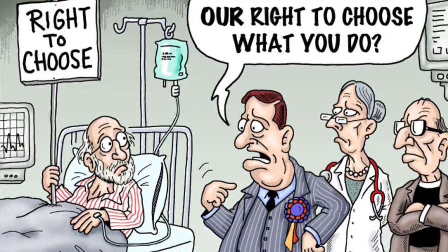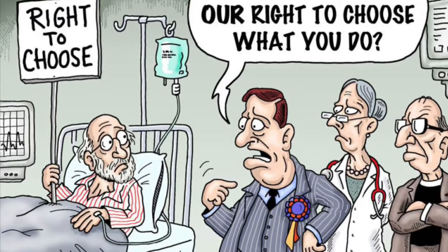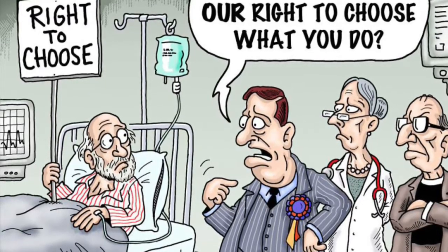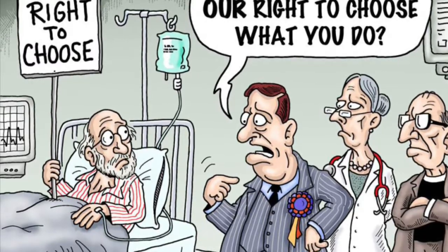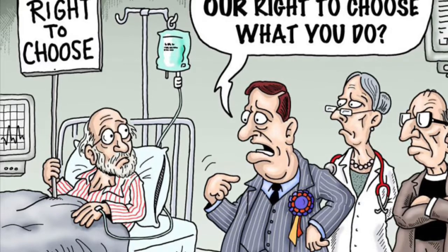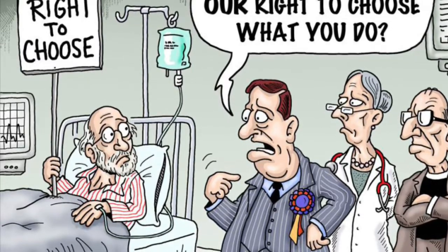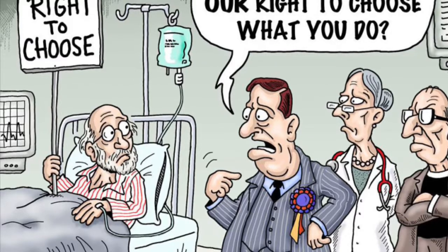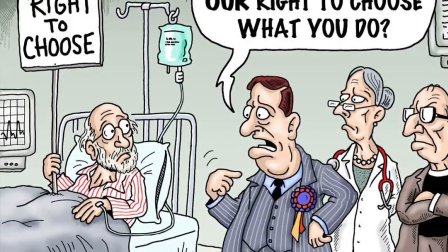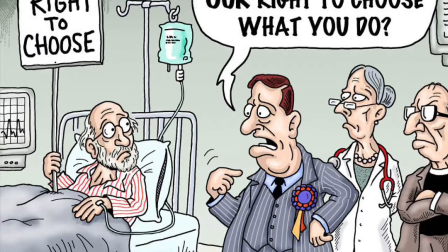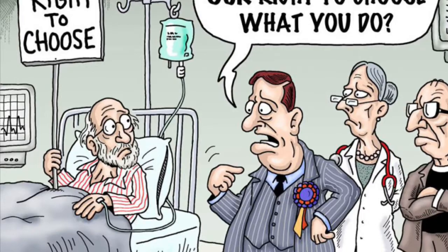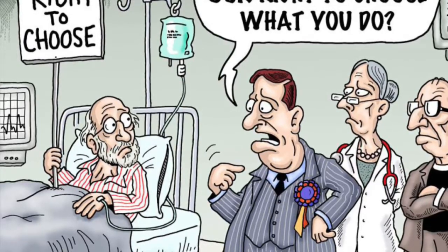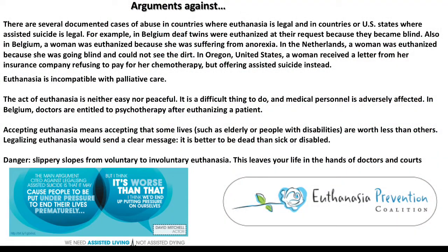Now, first of all, from a Christian point of view, every human being is made in God's image. So that's the first point you want to make. And that is, there is sanctity of life. Every human being is made in God's image and is therefore sacred. And that does not mean that a human life can never be taken. For example, in war or in capital punishment, historically Christians have said, well, there are instances where life can be taken. Some Christians have disagreed with that, of course, pacifists, for example, and said it's always wrong to kill. But where Christians are all agreed is that it is always wrong to take an innocent life.